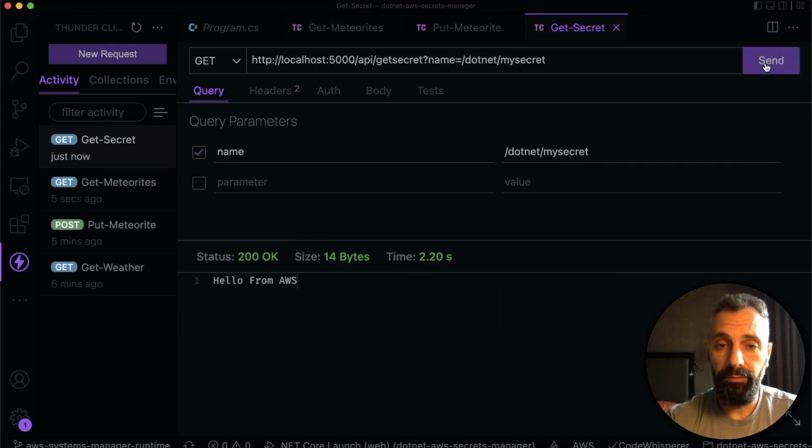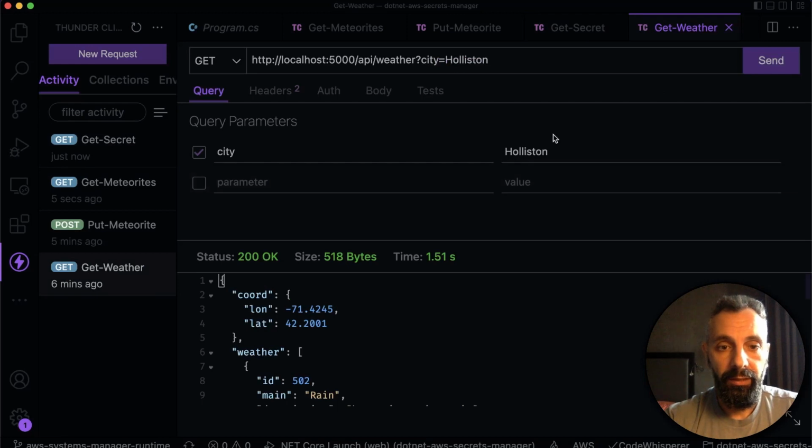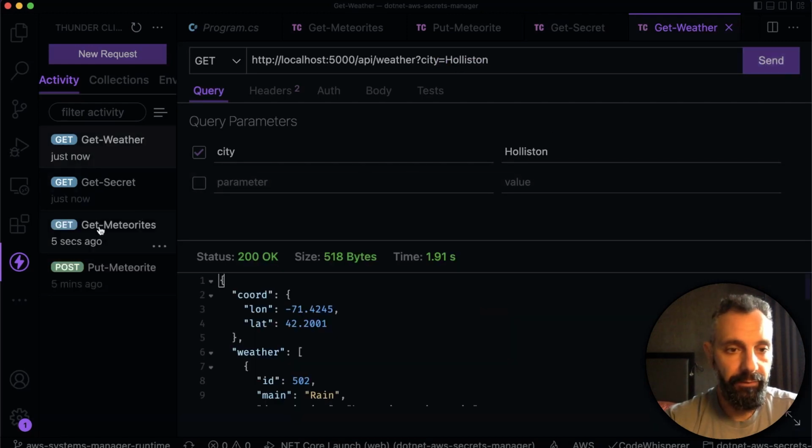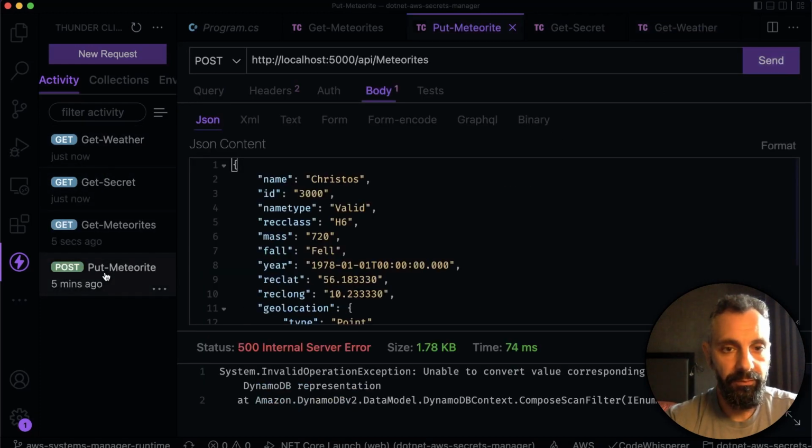That worked as well, and that worked because our IAM policy allows us full access to all the parameter store values, encrypted or not. We can get the weather, and finally, let's go and put a meteorite there and see what happens. We'll name that meteorite Christos.